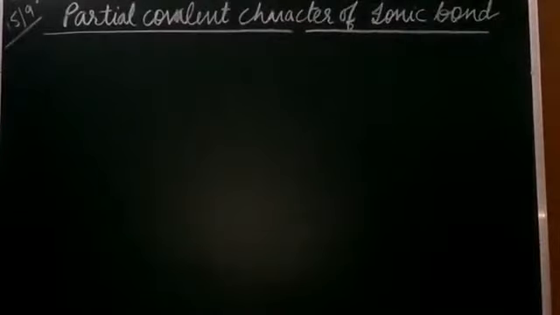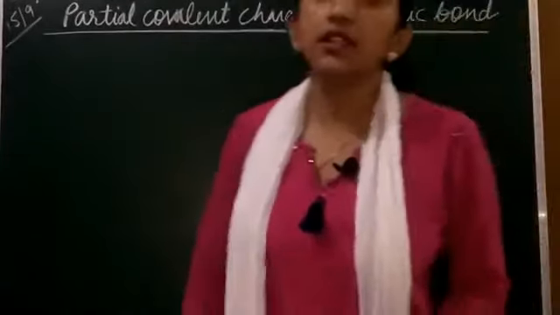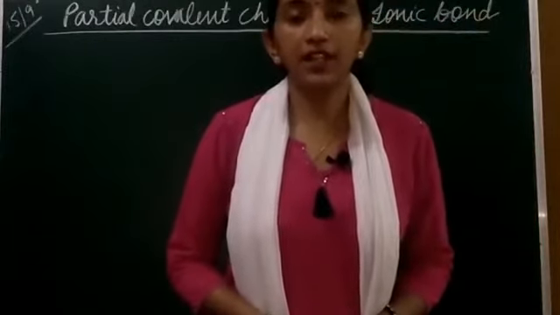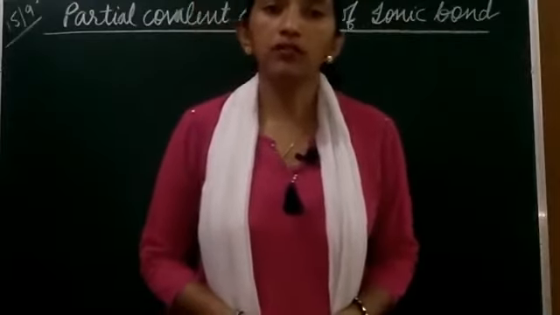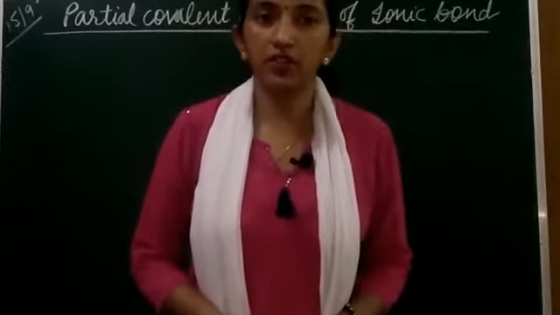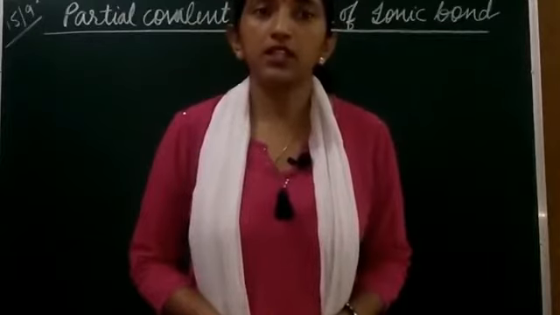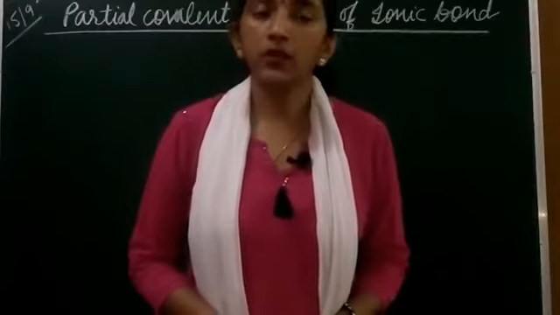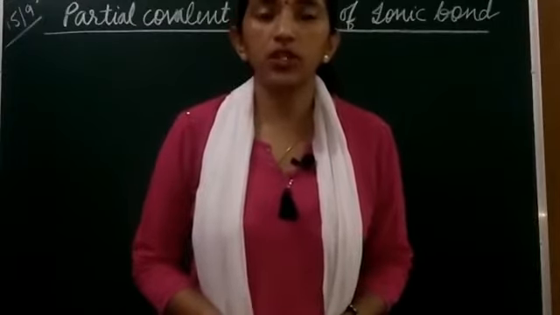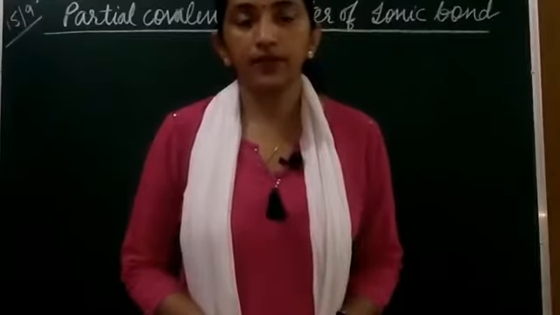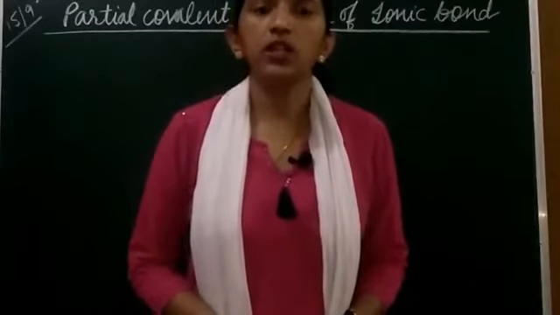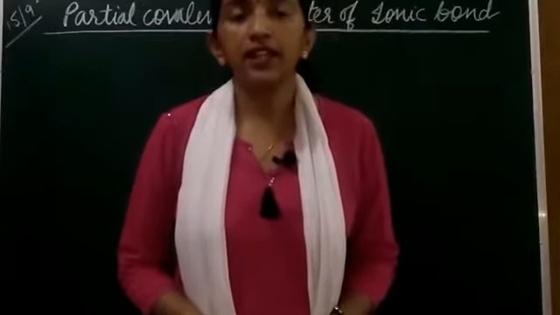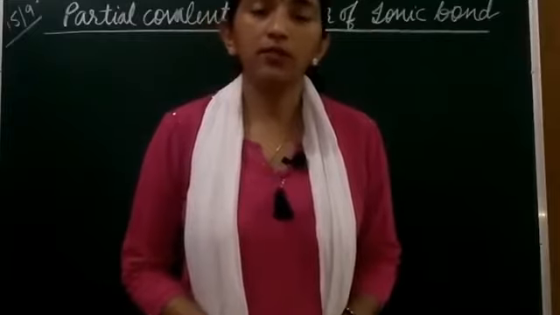Morning students, in our last class we discussed the dipole moment, which is the measure of the polarity of the covalent bond. The covalent bond, which is formed by sharing of electrons, develops a partial positive and a partial negative charge due to the difference in electronegativity between the two bonded atoms. If it can happen with the covalent bond, that is, a partial ionic character can arise in the covalent bond.